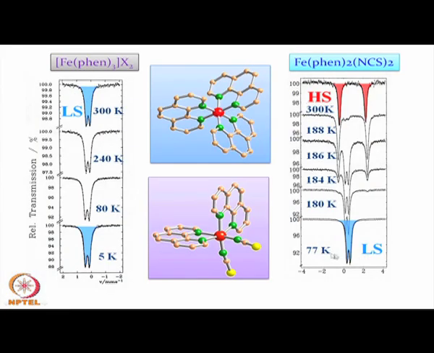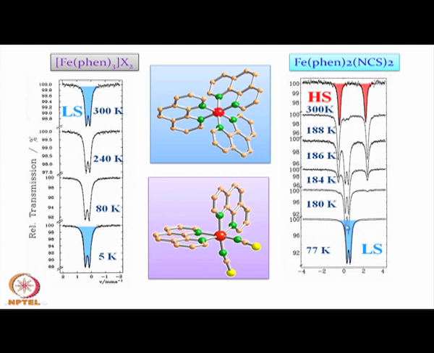So, at 77 K, which is liquid nitrogen temperature, because 5 K for this compound is close to liquid helium temperature, which is 4 Kelvin, this can be measured nicely at liquid nitrogen temperature, and at 77 K we have almost two merged lines.